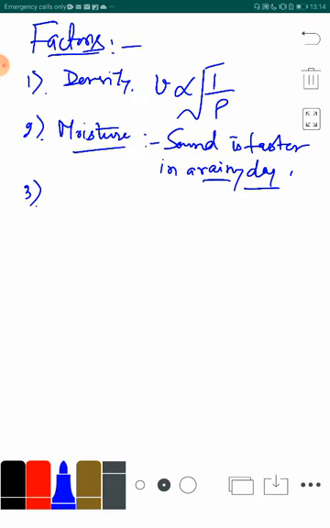Third factor, it is the temperature. Velocity of the sound is also directly proportional to the root of the temperature. More is the temperature, more will be the speed of the sound waves. That means, on a hot day, sound travels faster.